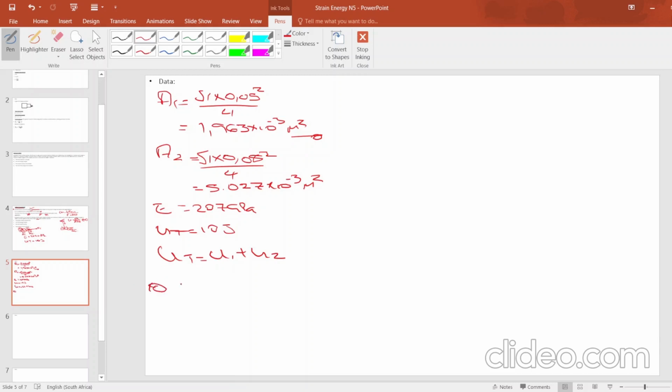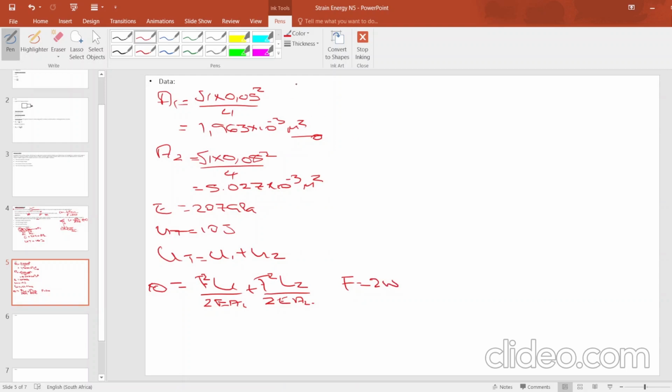Then we are having 10 equals the formula, F squared L1 over 2EA1 plus F squared L2 over 2EA2. We are looking for L2. Please don't forget that F equals 2W.